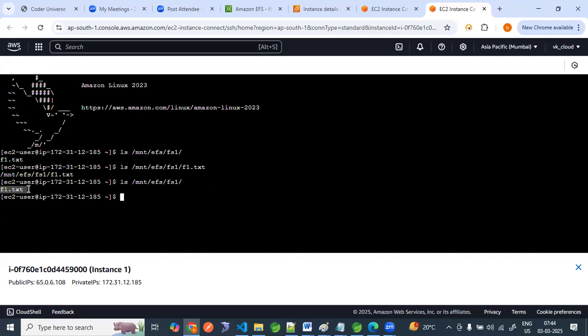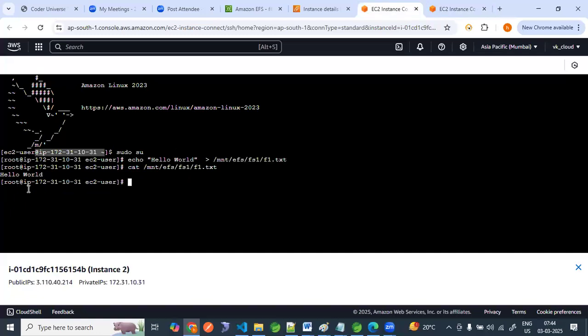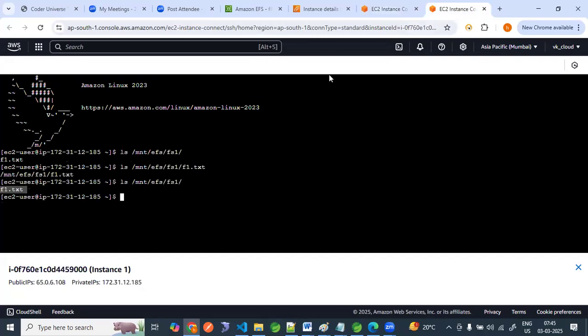This means this file is created where we have done the changes, in the EC2 instance. But this file is also created here, right? Till this you are good, right? So we are able to create a file. We are able to move the data also, right? So this is what EFS is.